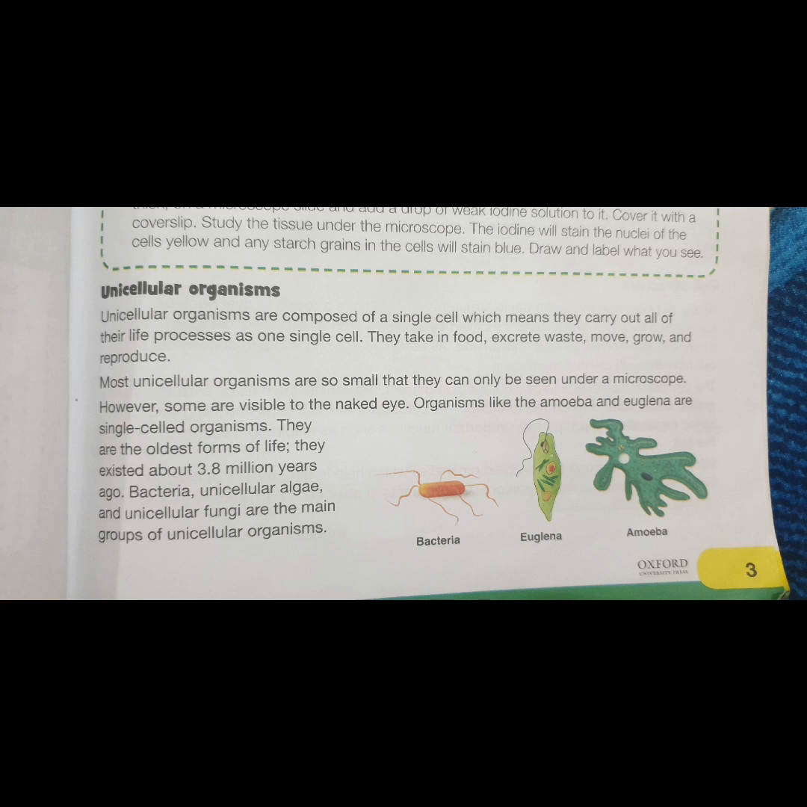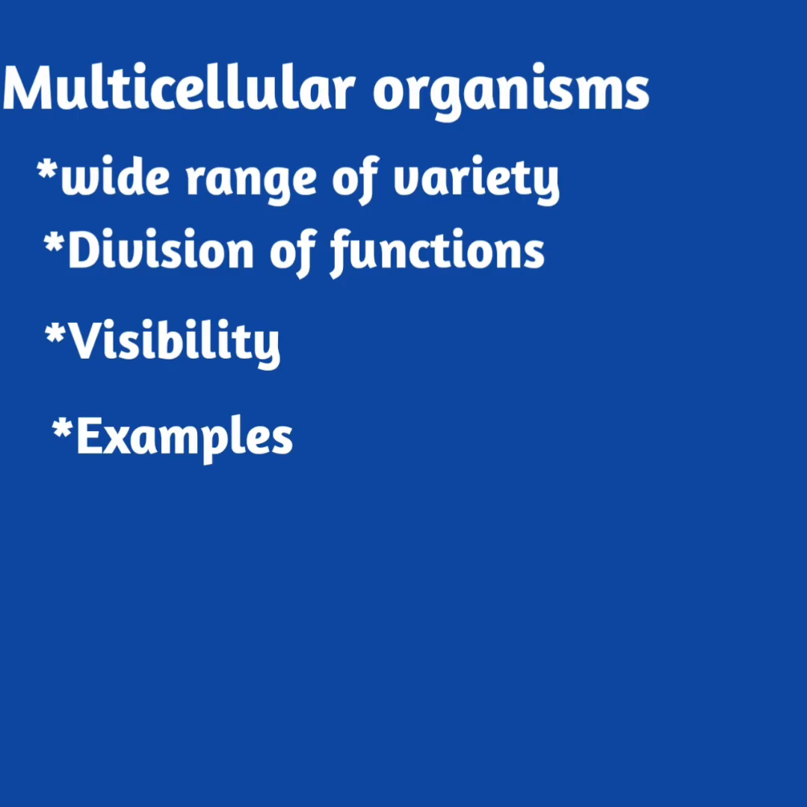Again, we have already discussed that it is believed that the unicellular organisms are the earliest forms of life on Earth. Bacteria, unicellular algae, and unicellular fungi are the main groups of unicellular organisms. Now we are going to study multicellular organisms. The organisms comprising of more than one cell are called multicellular organisms.